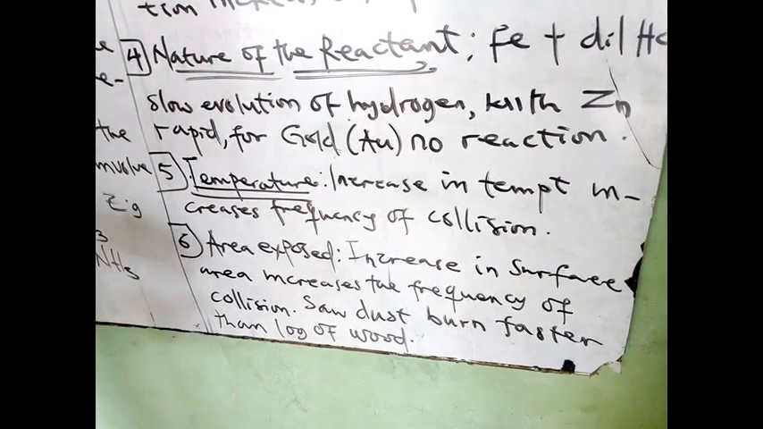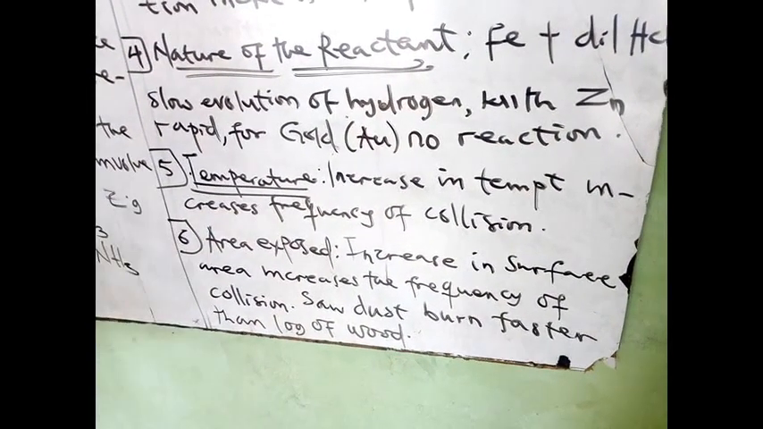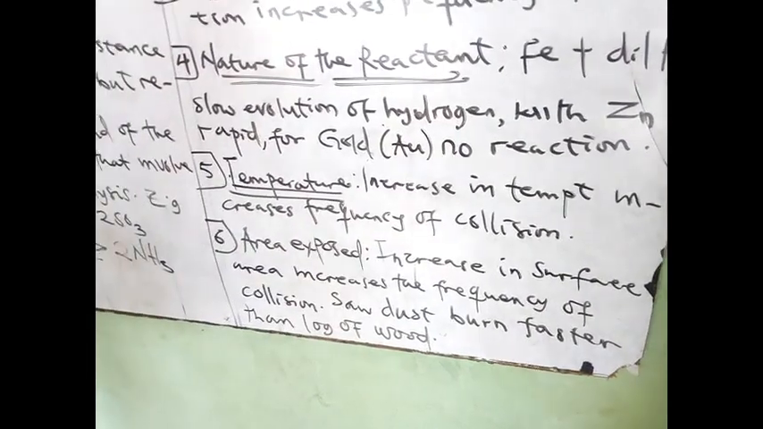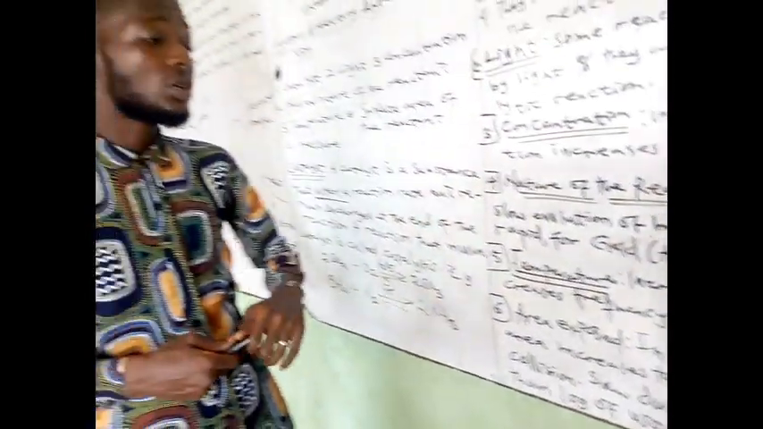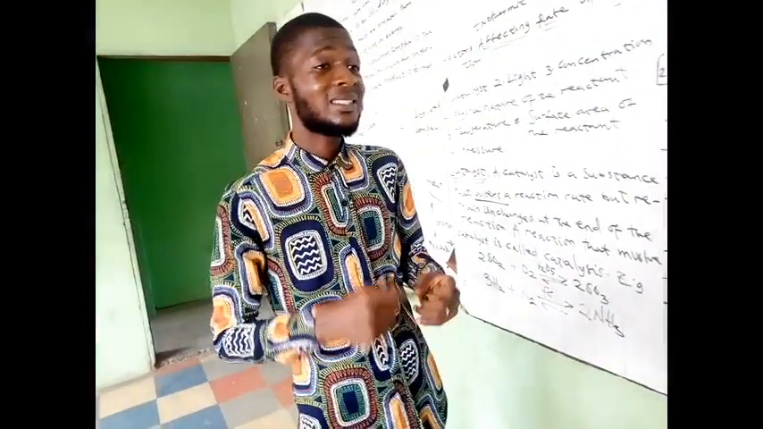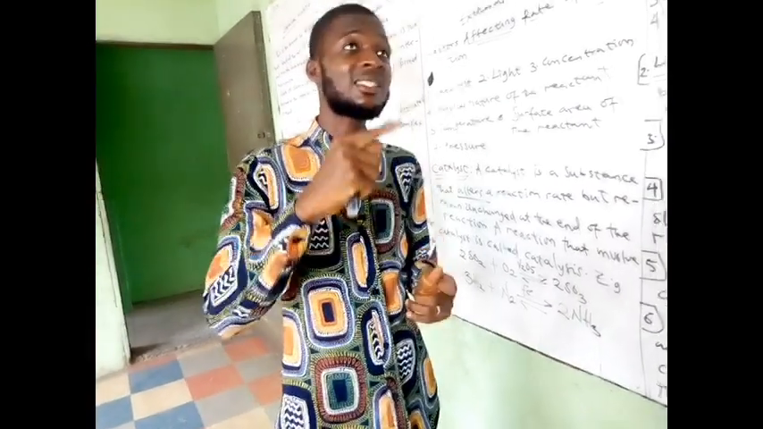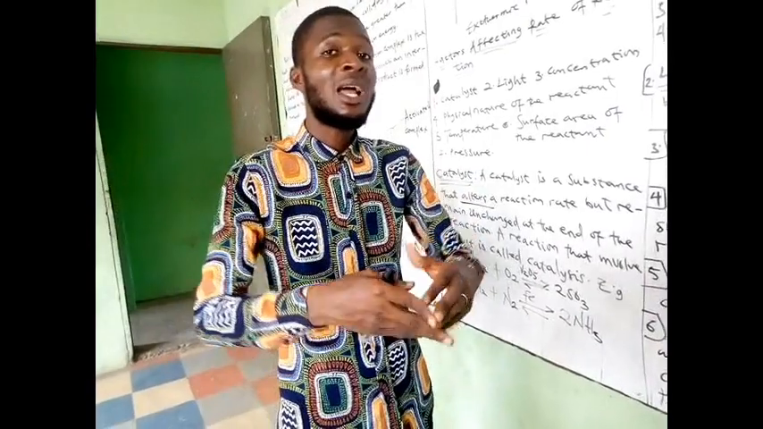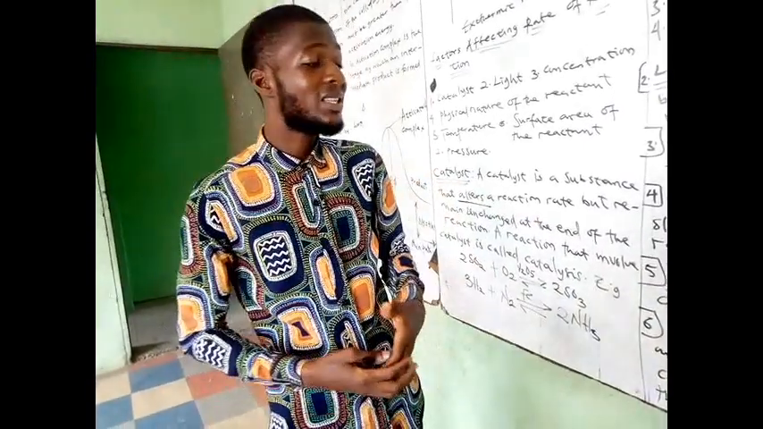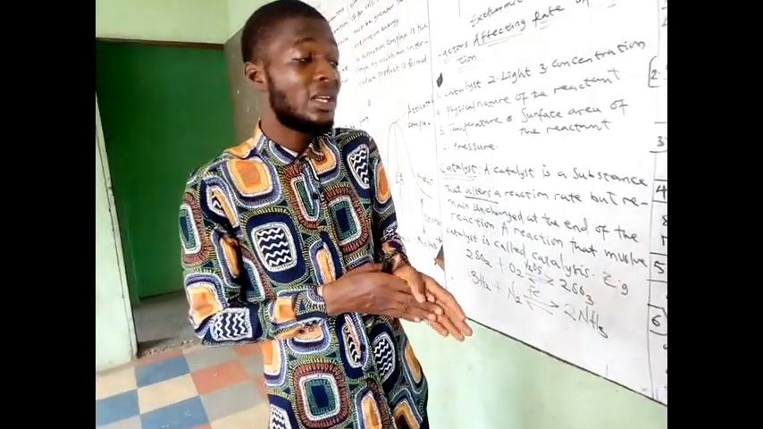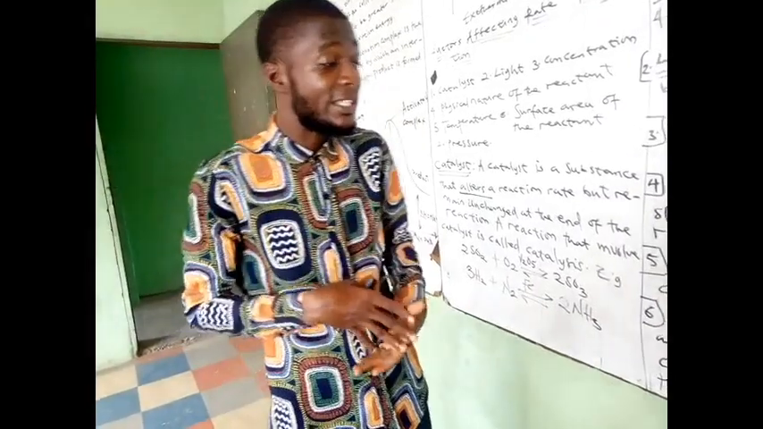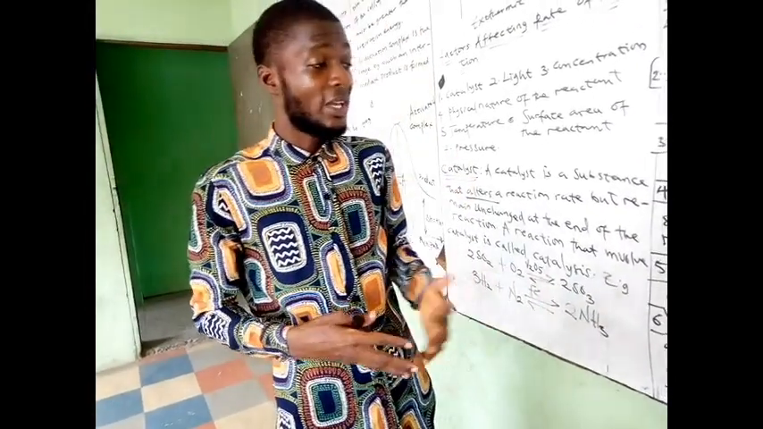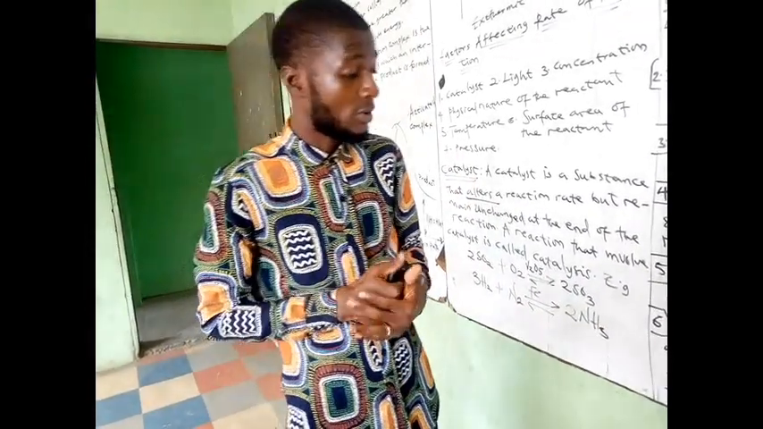Okay, so now the temperature. An increase in temperature also increases the frequency of collision, because at every 1 degree rise in temperature, the rate of reaction doubles, and when the rate of reaction doubles, it means that the frequency of collision has increased, and because of that, we're going to have a product easily.